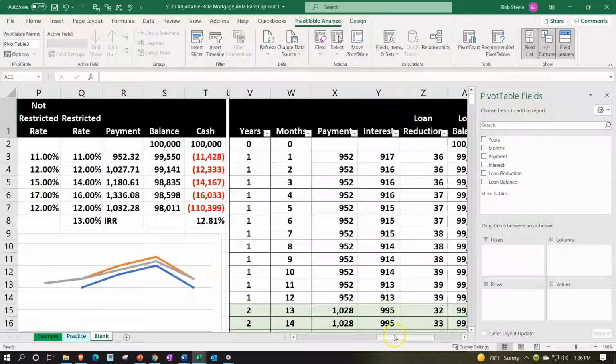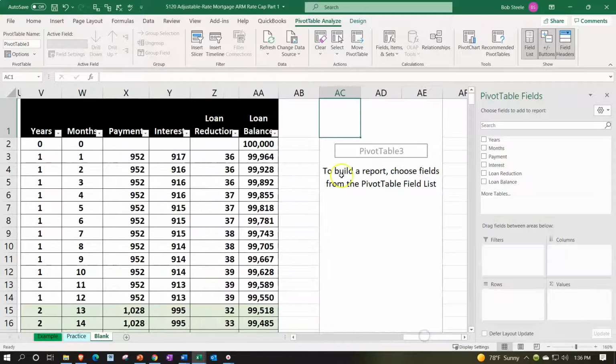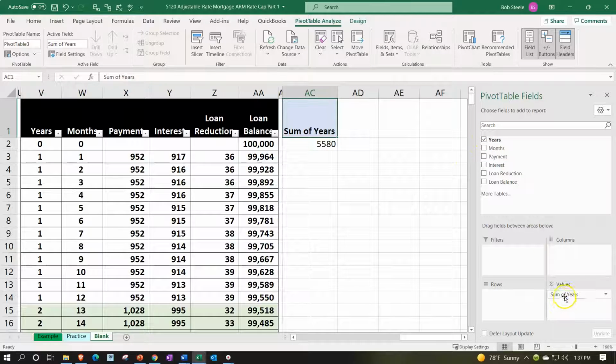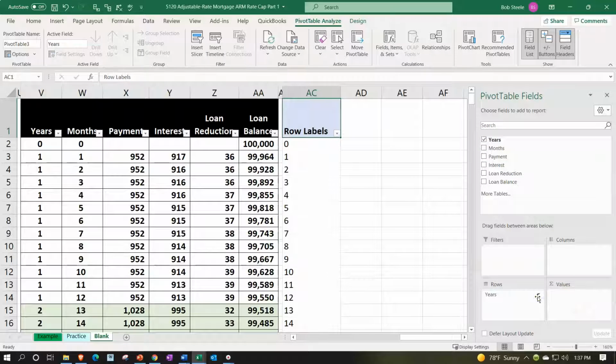There we have it. I'm going to scroll over to the right. Now I'm going to make this a little bit pretty quickly because we've seen it before. I'm going to close this cell up a little bit so we got less space there, not wasting space. I don't like wasted space. So then we're going to take the years, pull that on over to the rows. So we got 30 years.